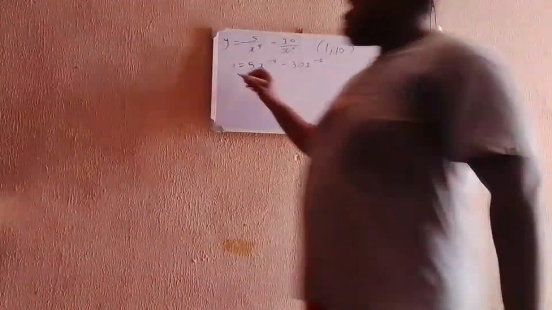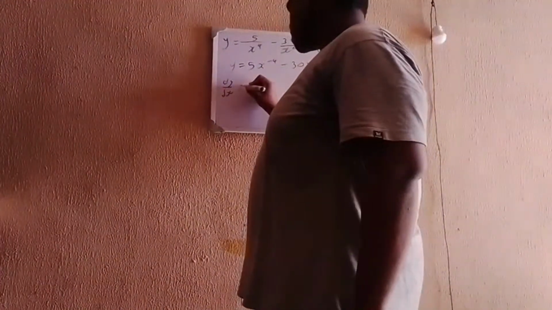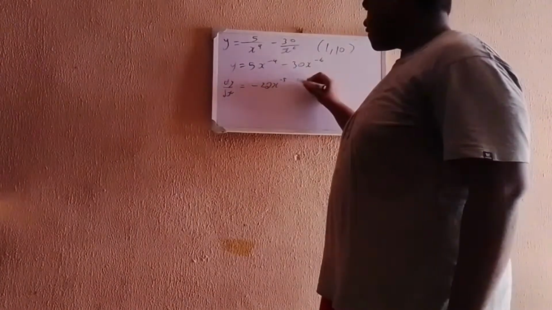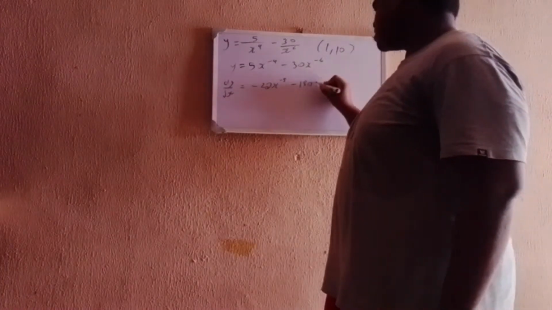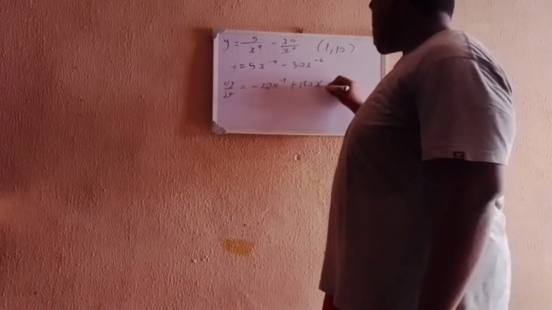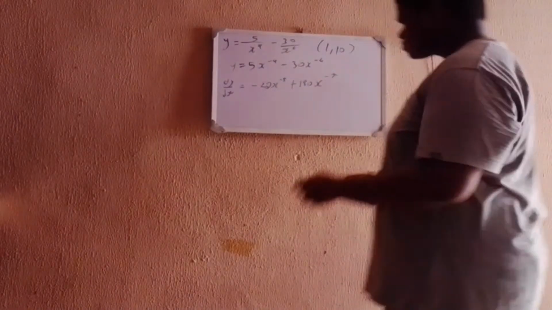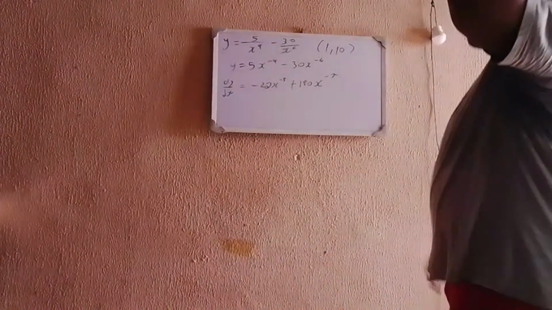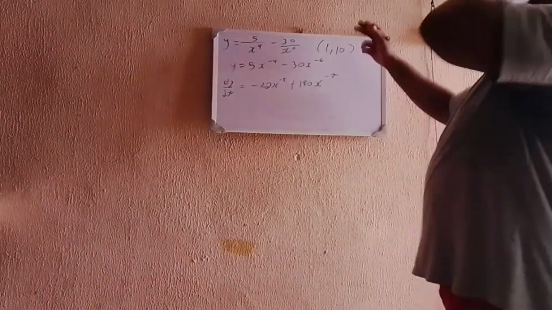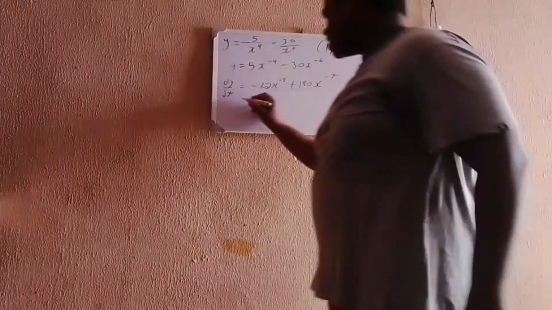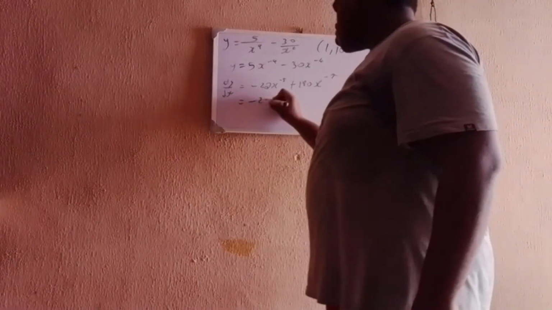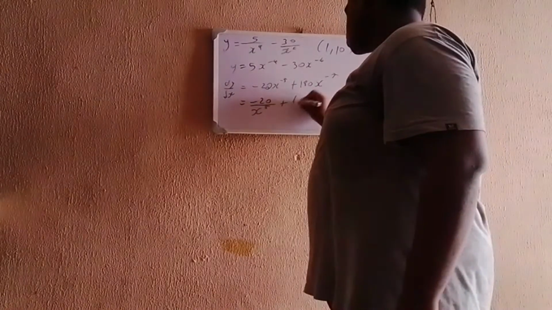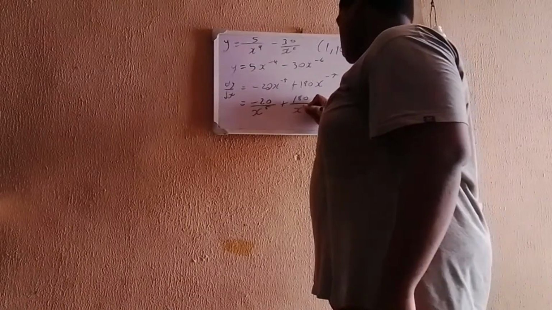If you differentiate both sides, we have dy/dx is equal to minus 20x to the power of minus 5, plus 180x to the power of minus 7. Don't forget, you bring the power down, then you minus 1 from the power. So now all you have here is dy/dx is equal to minus 20 divided by x to the power of 5 plus 180 divided by x to the power of 7.